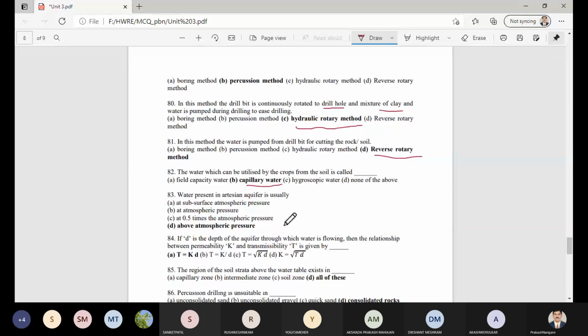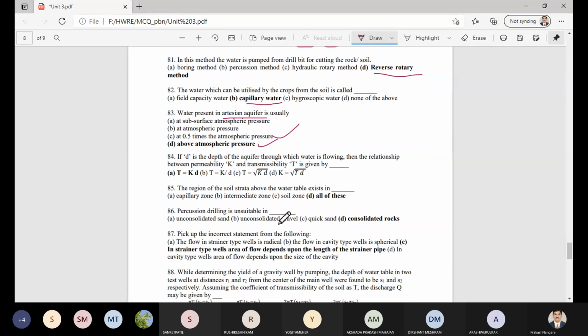Then water present in an artesian aquifer is usually at subsurface atmospheric pressure, at atmospheric pressure, or at 0.5 times the atmospheric pressure. So above the atmospheric pressure is the correct answer. And if D is the depth of the aquifer, then the transmissivity is defined as T is equal to K into D. And the region of the soil strata above the water table exists in the capillary zone, intermediate zone as well as the soil zone.